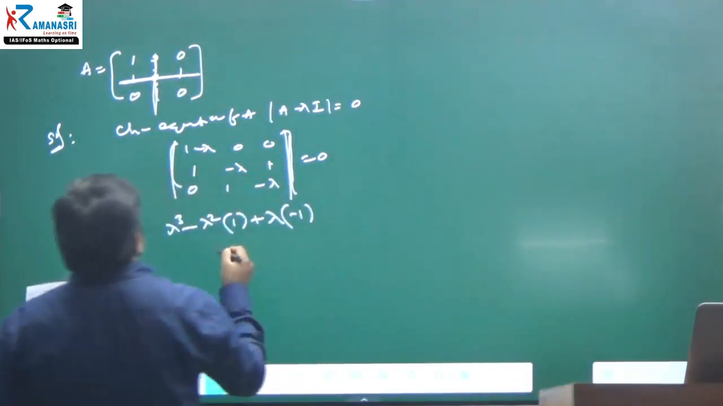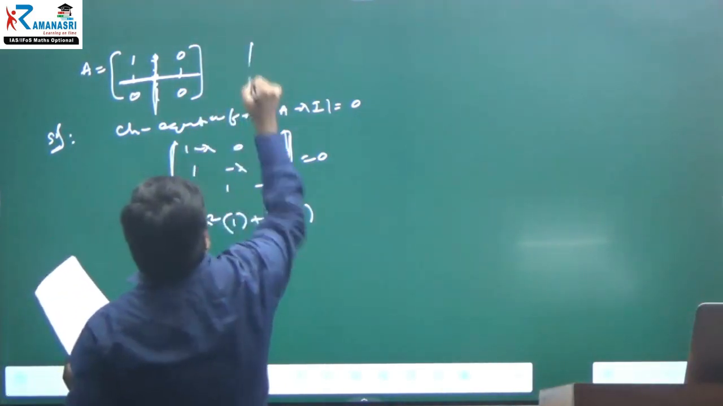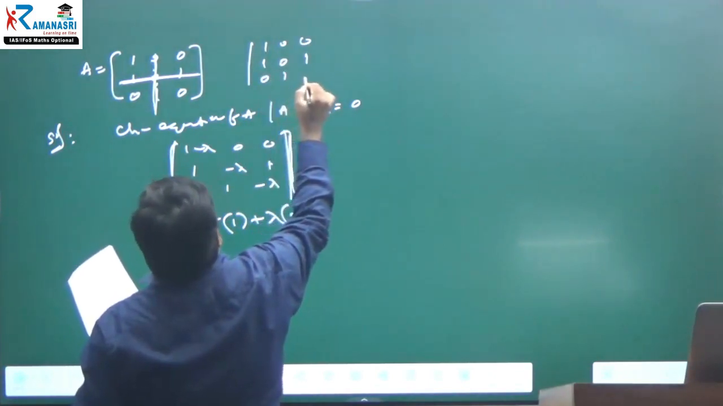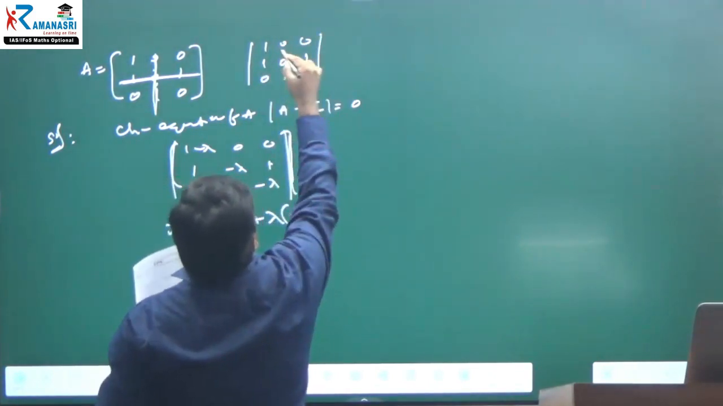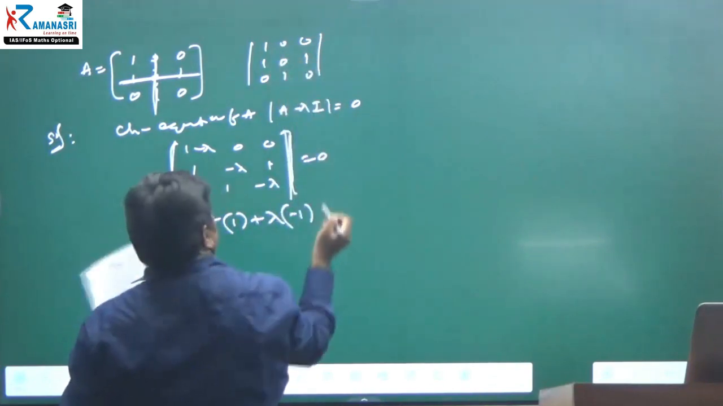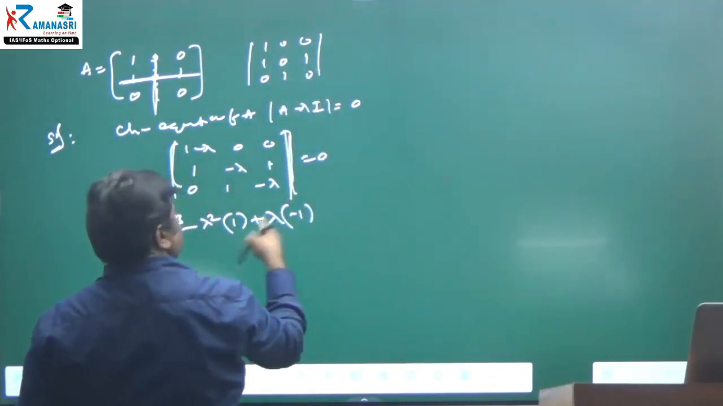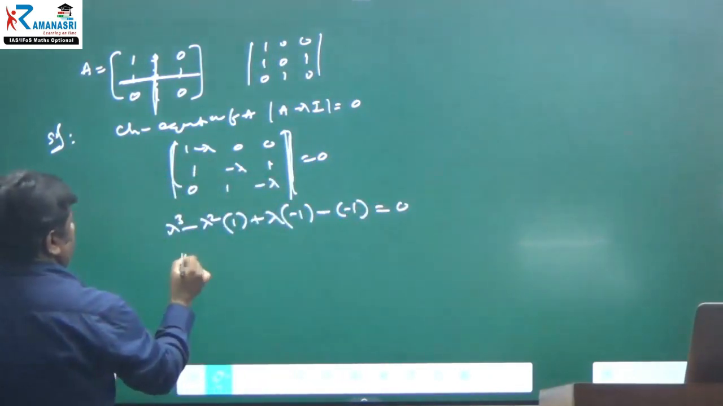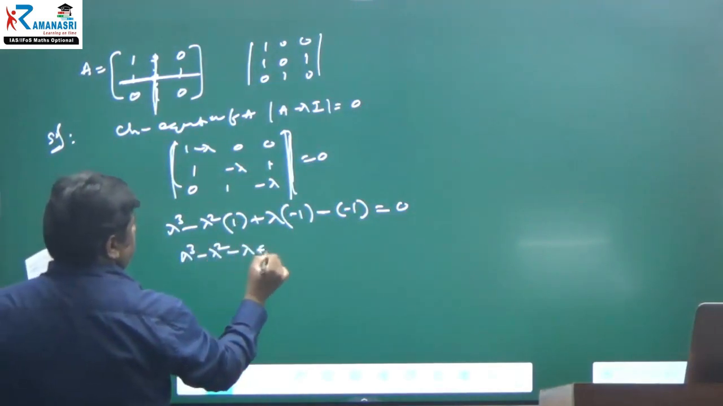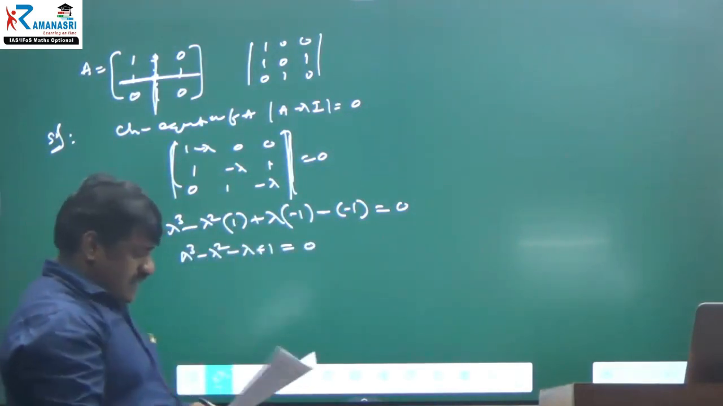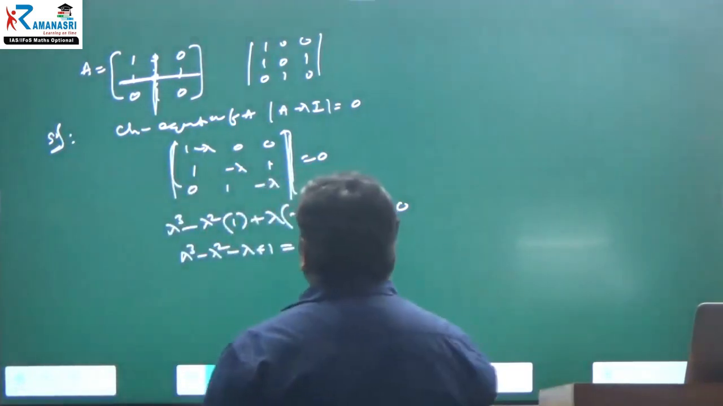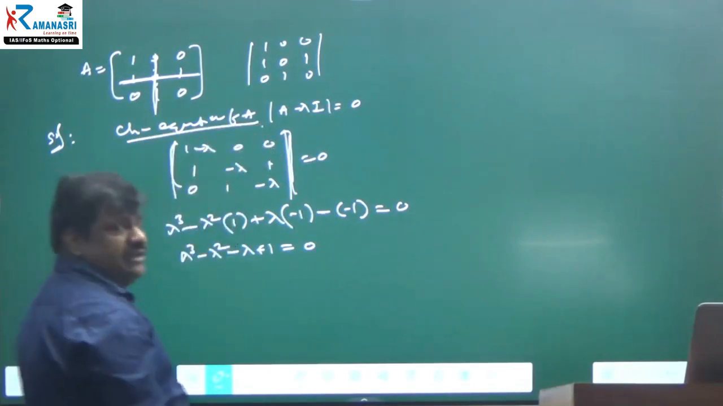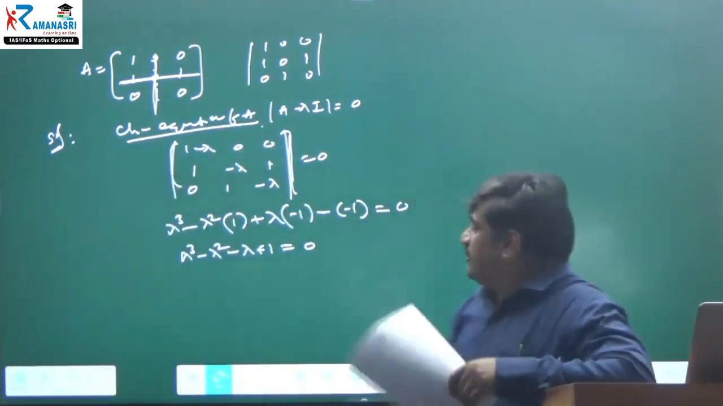Okay, right. Next, what is the determinant of this matrix? 1 0 0, 1 0 1, and 0 1 0. Along the principal diagonal, because already it is identity, minus 1 only. Therefore minus, plus, minus, again minus 1 is equal to 0. Therefore, lambda cube minus lambda square minus lambda plus 1 is equal to 0. This is the characteristic equation in lambda. Okay, right.